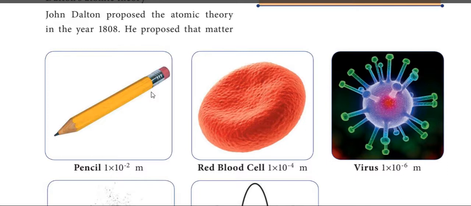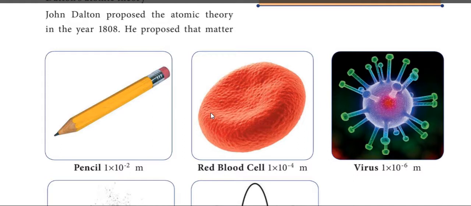The pencil's diameter is 1 into 10 power minus 2 meter, but the atom's diameter is 1 into 10 power minus 10 meter. Don't get confused with the power values. If the power is a larger negative number, it is smaller. If it is a positive power of 10, it is big. The atom is the smaller one compared to the pencil.